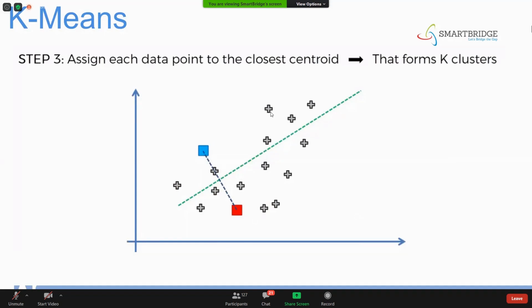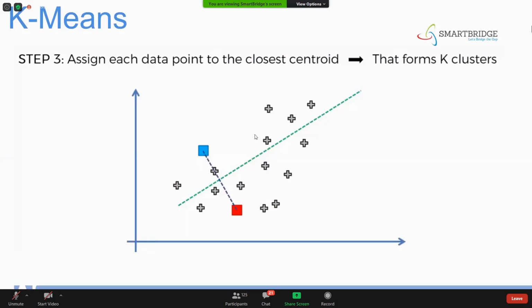Suppose you take this point: it is obviously nearer to blue, but far away from red. So this is nearest to blue, this is nearest to blue, this is nearest to blue. Just for our understanding, in this example, just to show you which data point belongs to what, we have used this theorem. But actually the algorithm finds the distances. So what is the point? Assign each data point to the closest centroid.